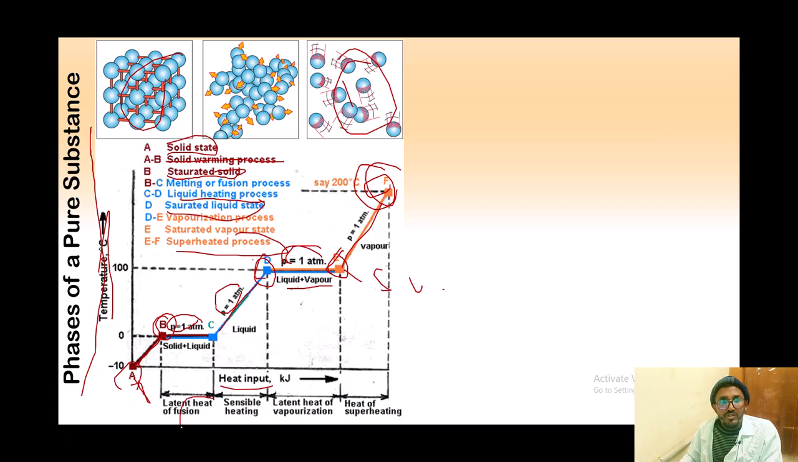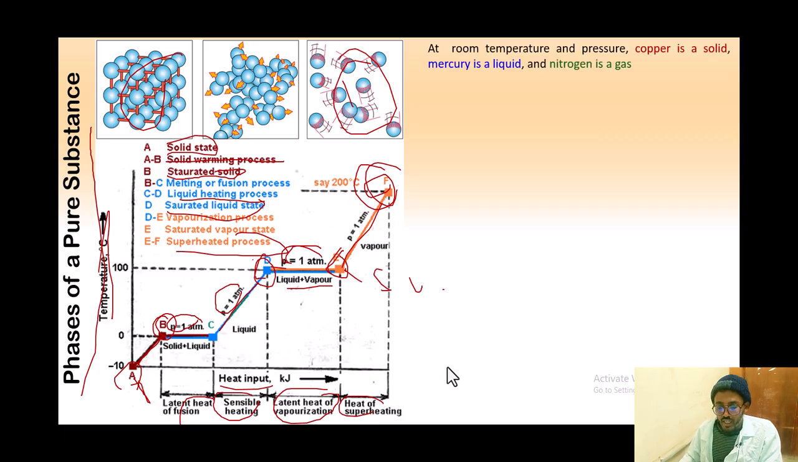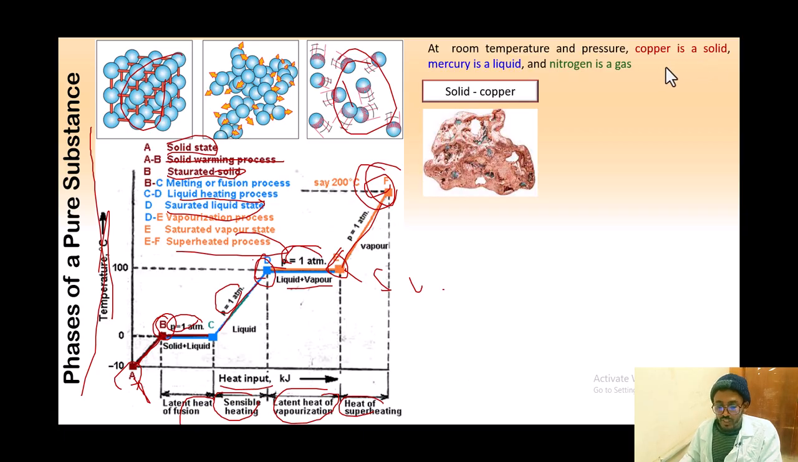So from B to C, we can say this one is the latent heat of fusion, and from C to D, this one is sensible heating. From D to E, this one is the latent heat of vaporization, and from E to F, this one is the heat of superheating.